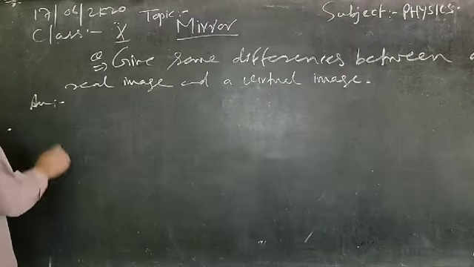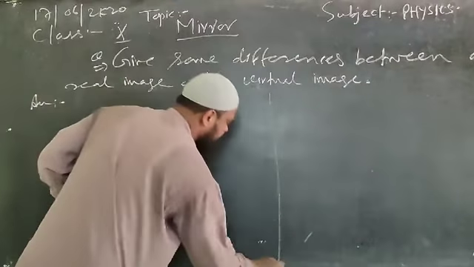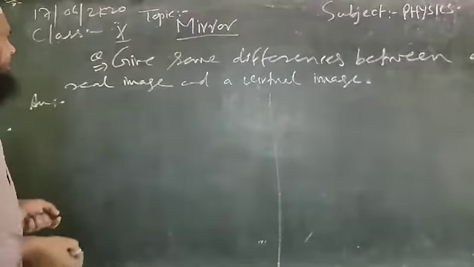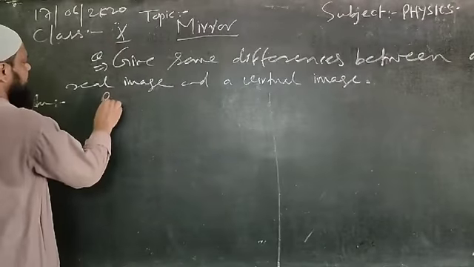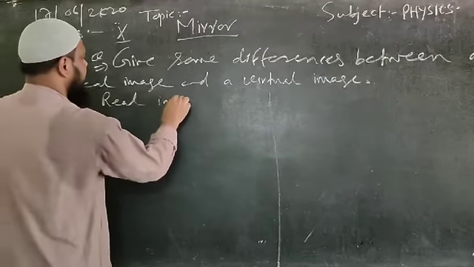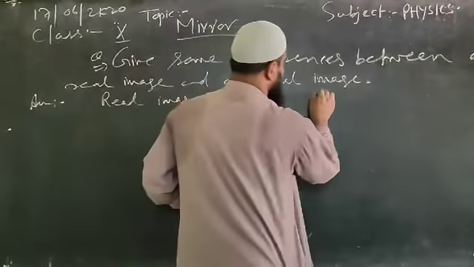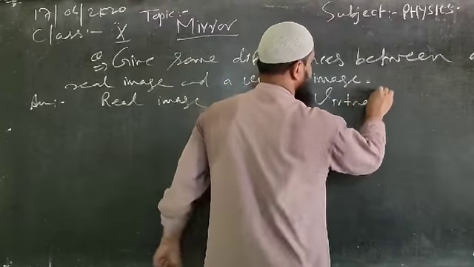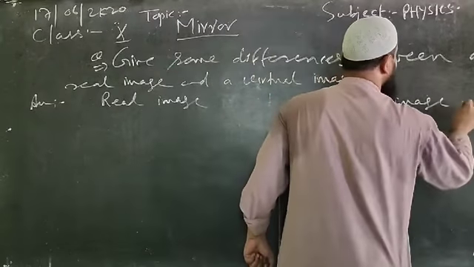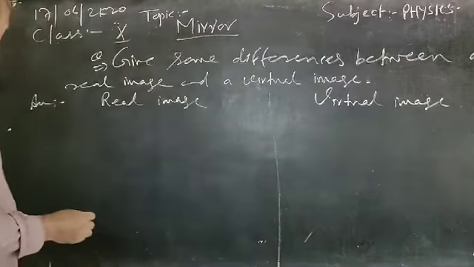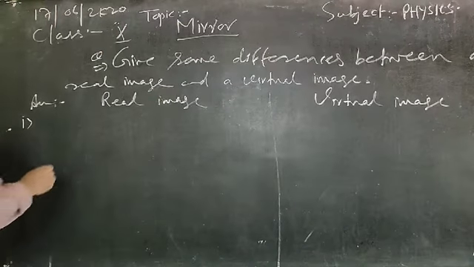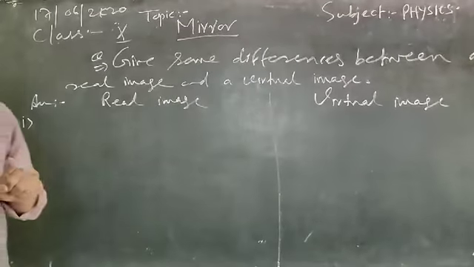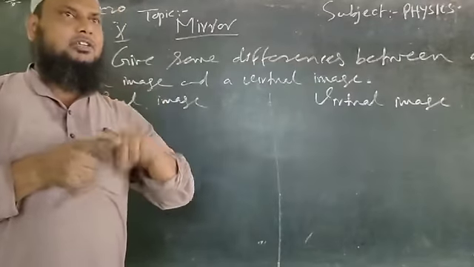In answer we can write, just draw a middle line on your answer sheet. One side write on the real image, another side write on the virtual image, and point by point write on the differences between these two. First, what we have found? A real image is formed due to the direct intersection of reflected rays.